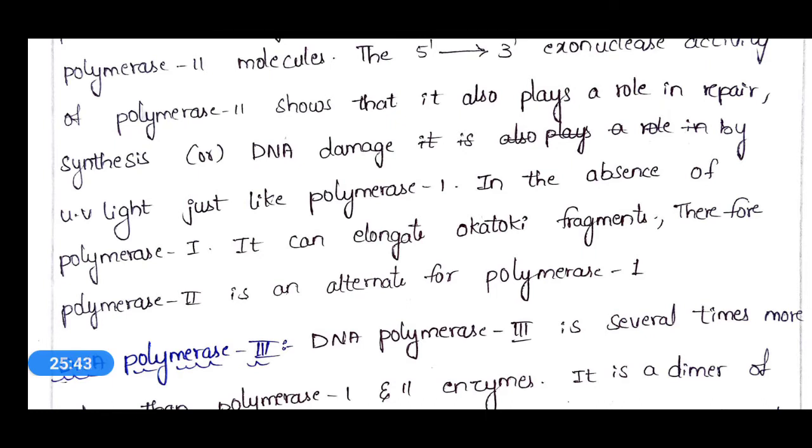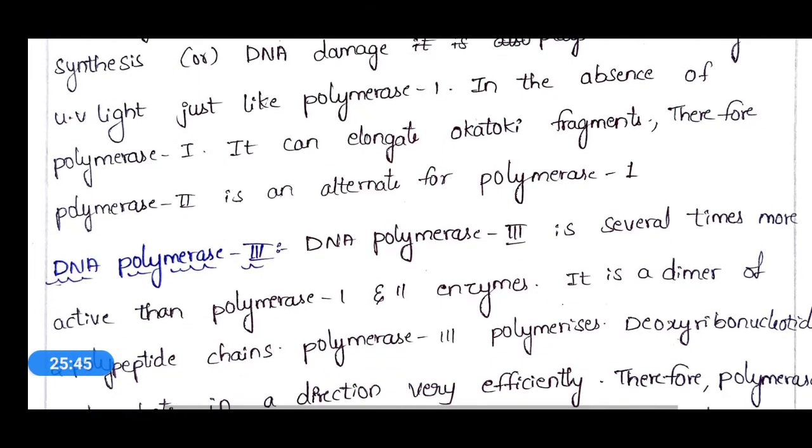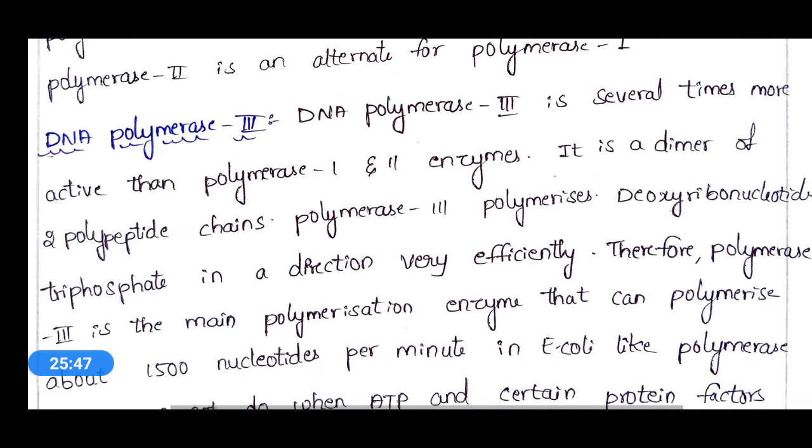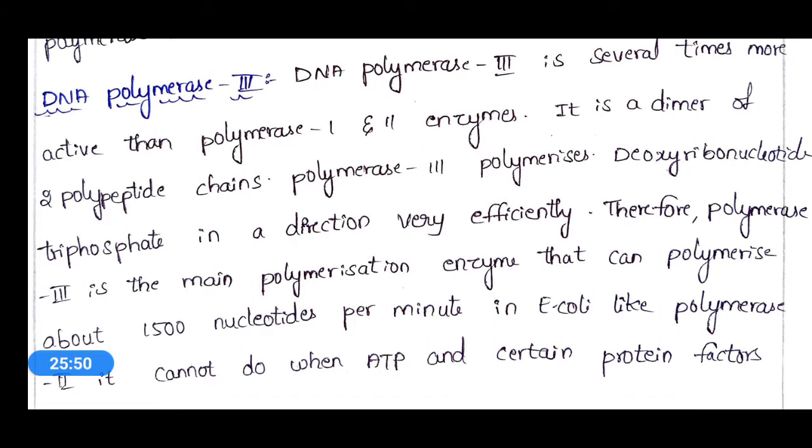Okay. And now let's see about the third type of DNA polymerase, that is DNA polymerase 3. DNA polymerase 3 is several times more active than DNA polymerase 1 and DNA polymerase 2 enzymes.